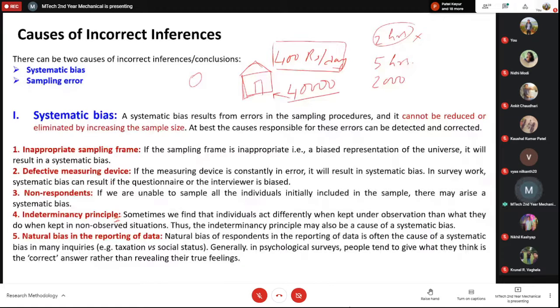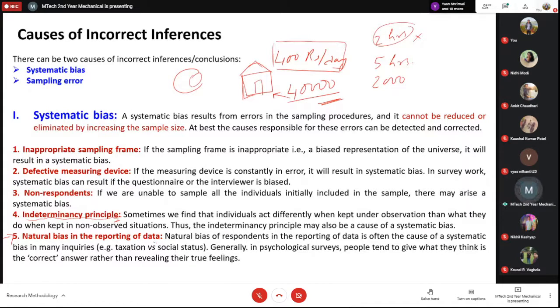All these things come under the indeterminacy principle, because in different conditions people behave differently. It's not just about the amount; in the case of a CCTV camera, there is no cost or amount involved, but if somebody is watching, you behave differently. If we are in a physical class, maybe students behave differently and the teacher behaves differently. In an online class, people behave differently. So that is the indeterminacy principle. And the last one is the natural bias in the reporting of data.